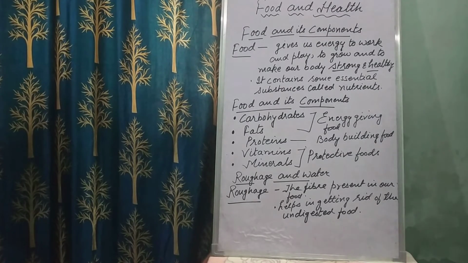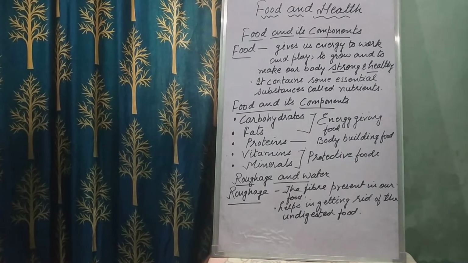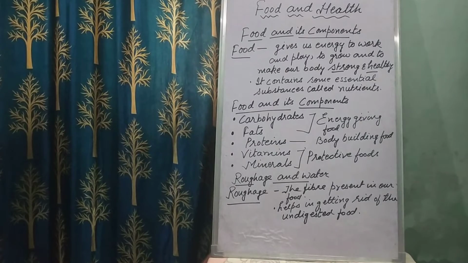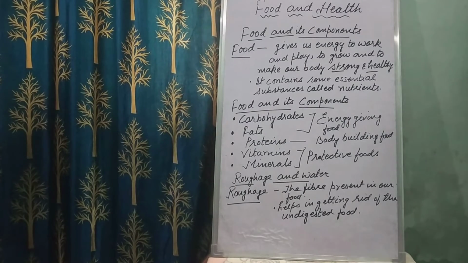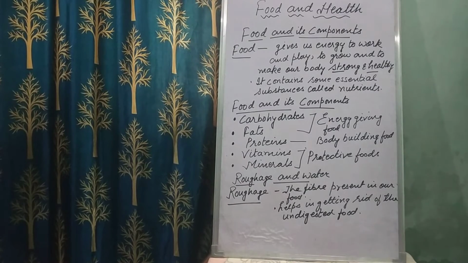Now the second component is the fats. Food items such as nuts, oil, ghee, butter are rich in fats, and they provide more energy than food items rich in carbohydrates. And children, they also help to keep the body warm. That's why during the winter season we eat a lot of fatty things, oily things, fried things, because that keeps our body warm during the winter time.